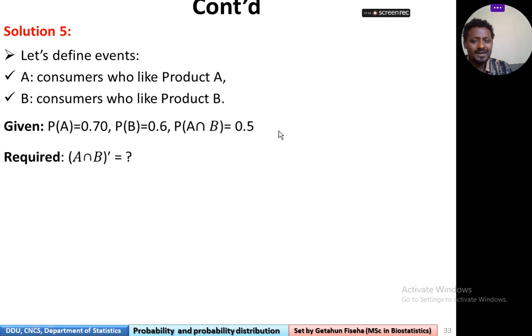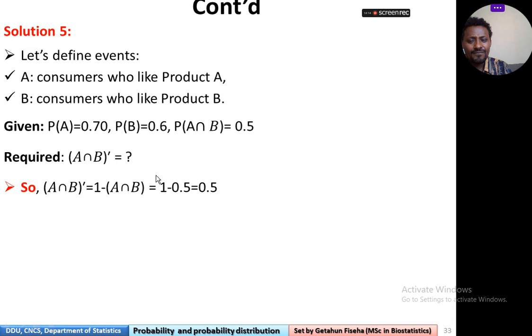Now, what is required is A intersection B complement, because we have been asked the probability that customers will not like both products. Since we have the probability that customers will like both A and B, we can find the complement of that intersection.